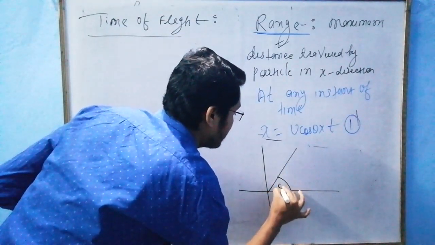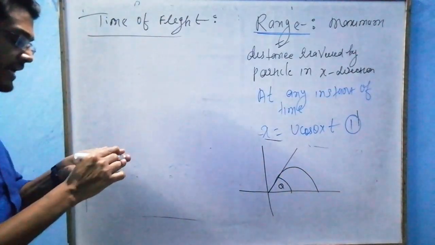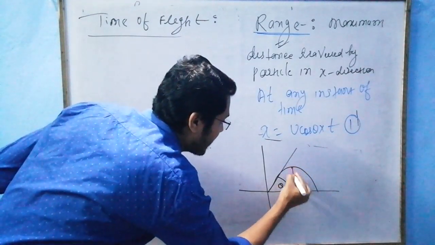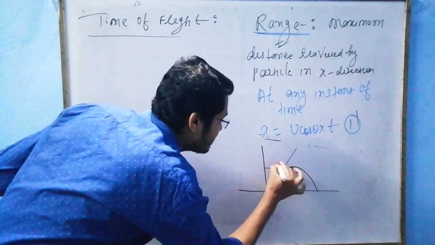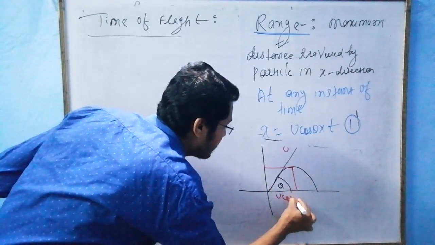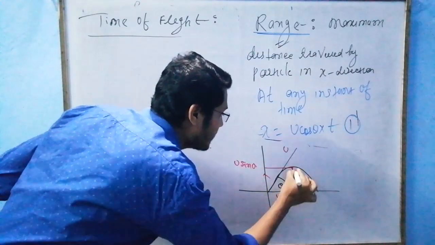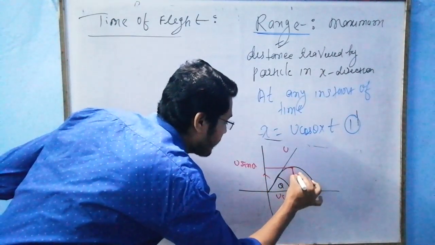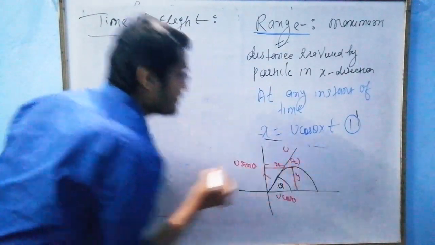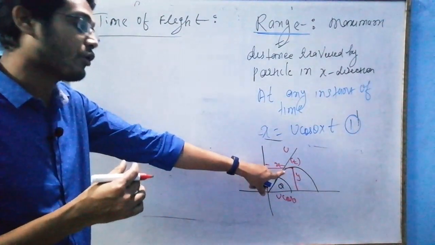Particle thrown with some angle theta. One thing you must agree, sir: this height is the maximum height of this projectile, h max. This is my u cos theta, and this is my u sin theta. Again, sir, this is my y, and this is my x at any instant of time t. This y is the maximum height on this curve.